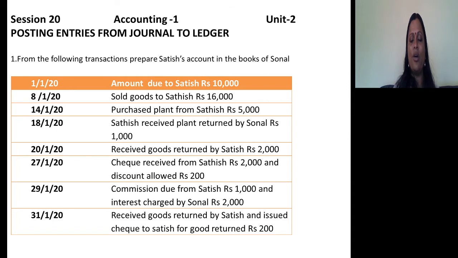So sales return account debtor to Satish's account in case it is not settled in terms of paying check, but it is settled in terms of paying check. In return, Sonal paid check or issued check. So that's why journal entry is sales return account debtor to bank account, as issue of check reduces bank balance. So it will not create any impact on Satish's account. This transaction will create impact on sales return account and bank account. So it will not be recorded anywhere.